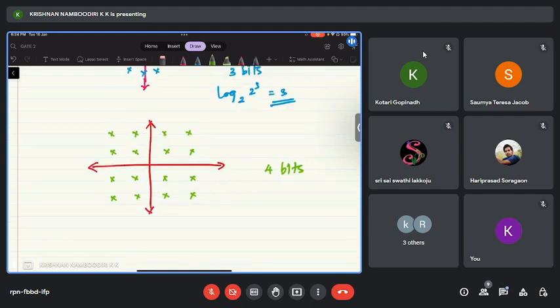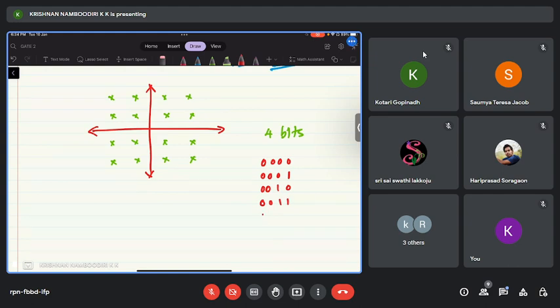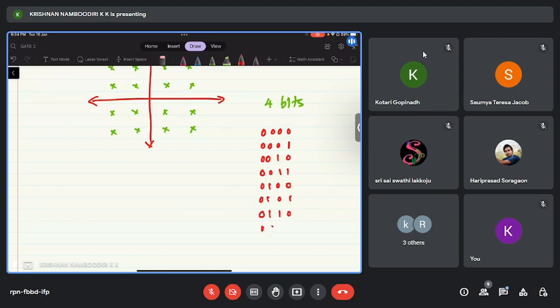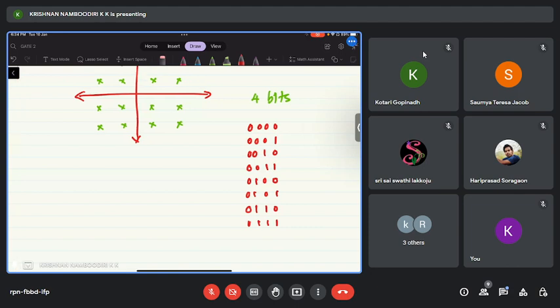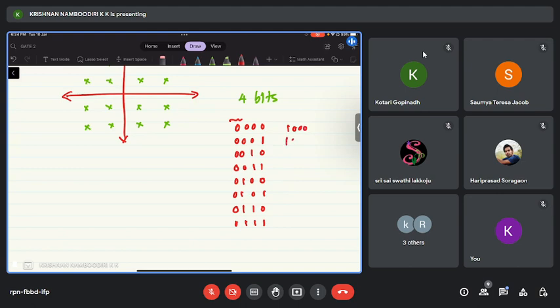If you want, I can write all the points. So 0000, 0001, 0010, 0011, 0100, 0101, 0110, 0111. Now it's already 8. You can have the same strings replacing the MSB 0 with 1: 1000, 1001, 1010, 1011, 1100, 1101, 1110, 1111.